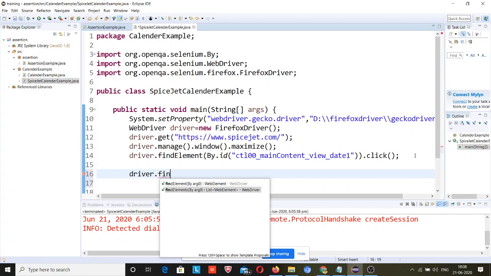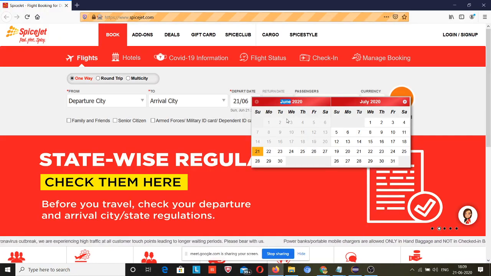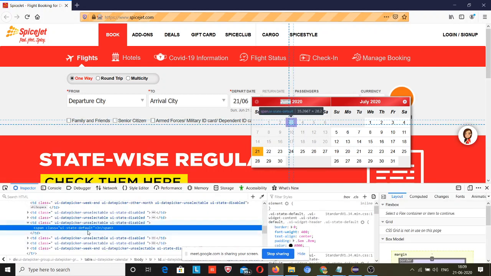because every web element like 1, 2, 3 has the same locator value, the same class. So by using that class you can count how many days are present in the same class. That will be returning 29, not 30, because 30 is in the same class as well. Maybe this happens. Let me right click and inspect over here to see if a disabled class is used. Okay, so no disabled class is present here.